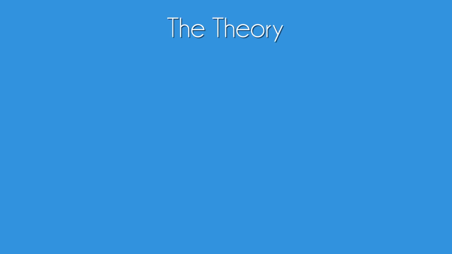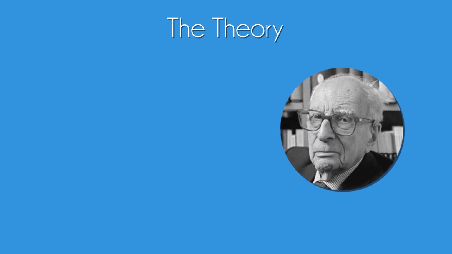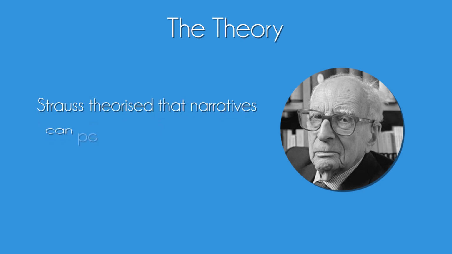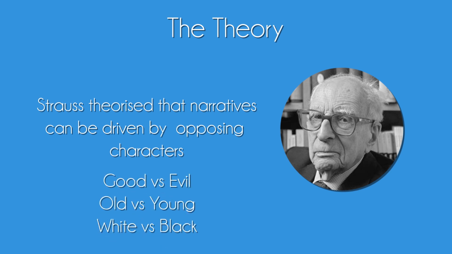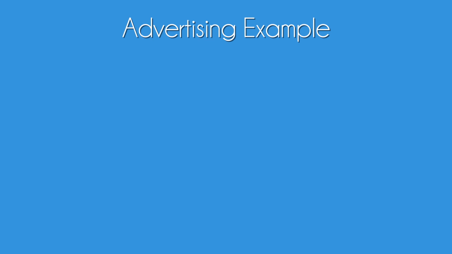Putting this into context for Claude Levi Strauss' theory, his theory suggests that narratives and other media texts, for example advertising, newspapers, magazines, etc., make use of opposites or opposing characters. This can be in the context of good versus evil, old versus young, white versus black, etc. As you can see, we have two parts and they are both opposites. Strauss' theory suggests that narrative uses this model to build interesting stories. So let's look at some examples.